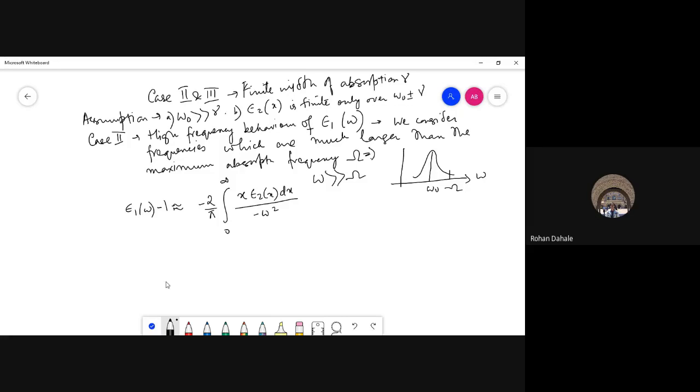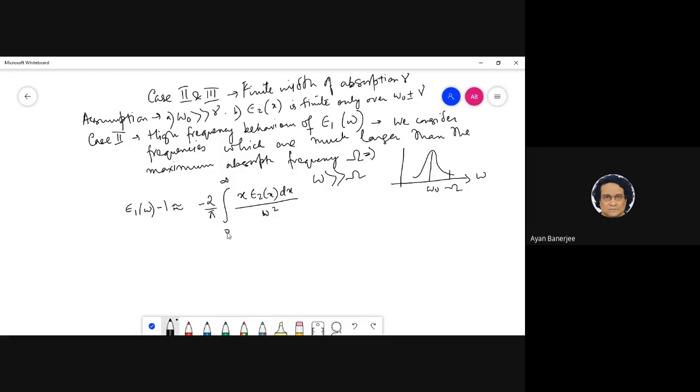Sir, I just wanted to confirm one thing. So we are using that assumption, omega 0 is very much greater than gamma. Yes, very crucial, because while deriving the Kramers-Kronig relationship, we did not take the i omega gamma term. That is the reason we can use the same expression. Kind of, sort of, yes, that is correct.